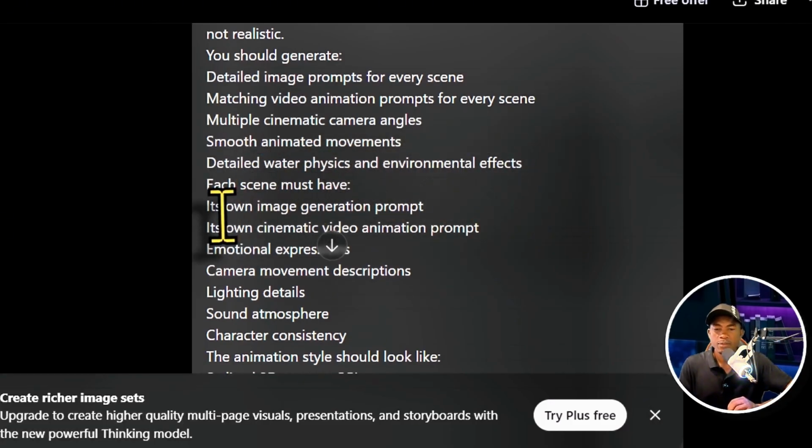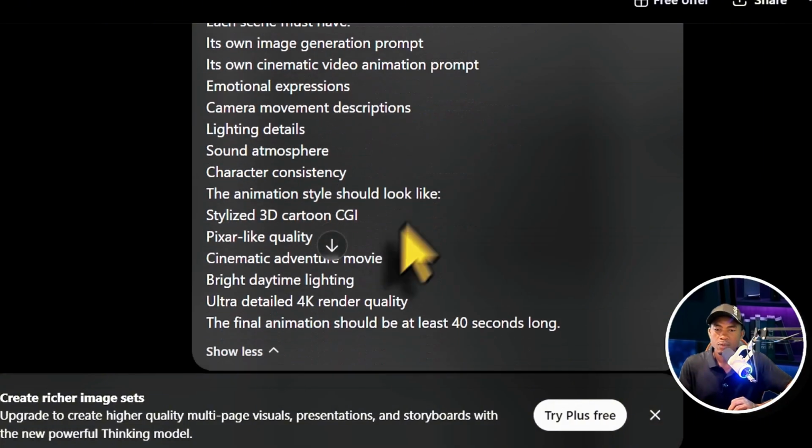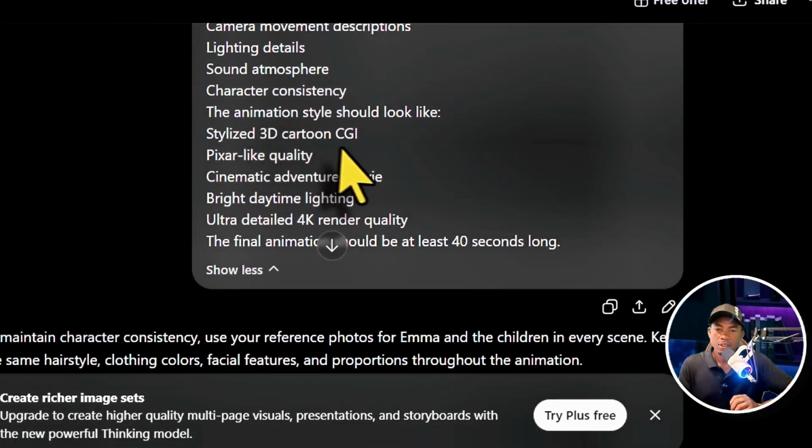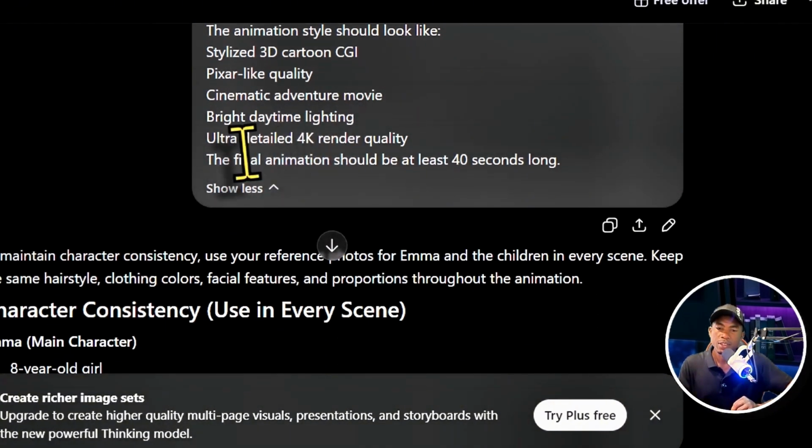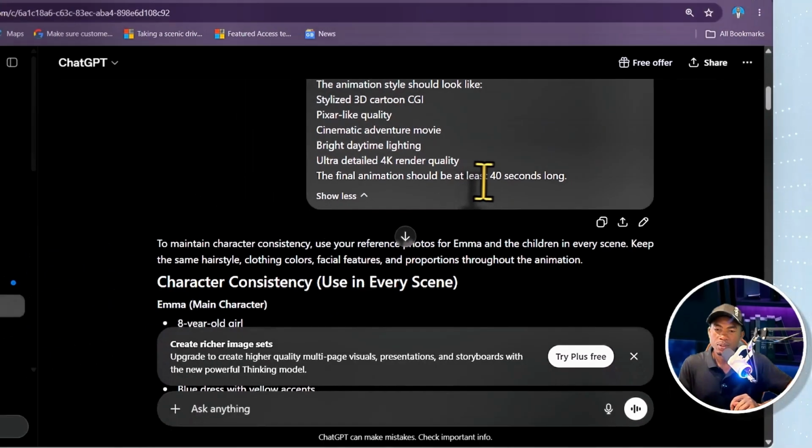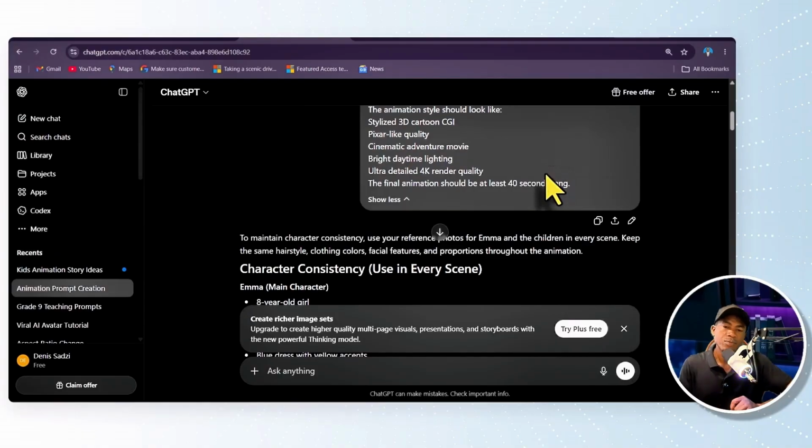Each scene must have its own image generation prompt, its own animation video prompt, emotional expression, camera movement description, lighting details, sound, atmosphere, character consistency. The animation style should look like stylish 3D cartoon CGI, Pixar-style quality, cinematic adventure movie, bright daytime lighting, ultra detailed 4K render quality. The final animation should be at least 40 seconds long.